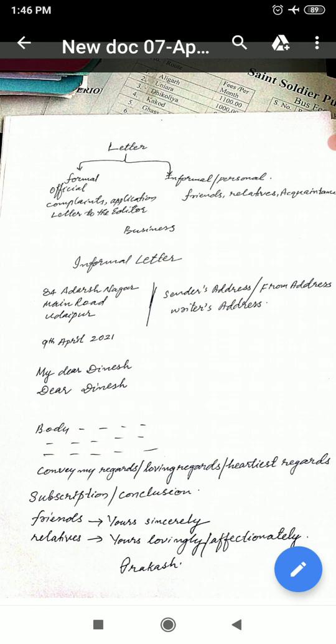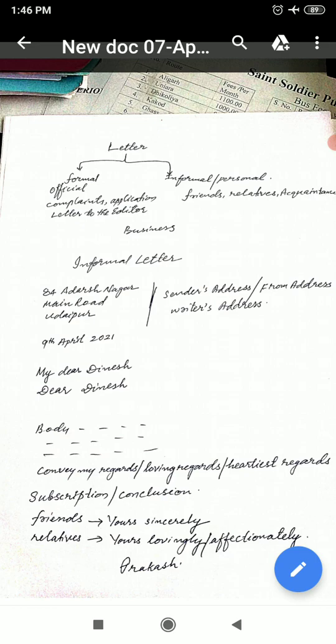Uncle means your friend's father, or your friend's relative or another person. Suppose you want to convey your best regards to your friend's brother. So convey my heartiest regards to your brother. Convey my best regards to your father. Convey my best regards to your uncle. In this way you can conclude the paragraph.